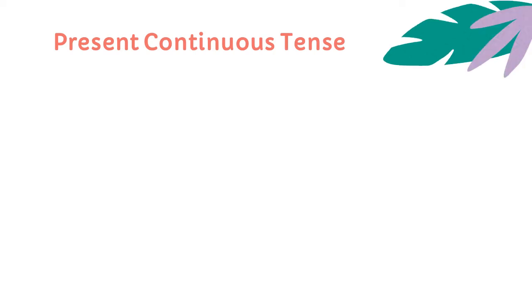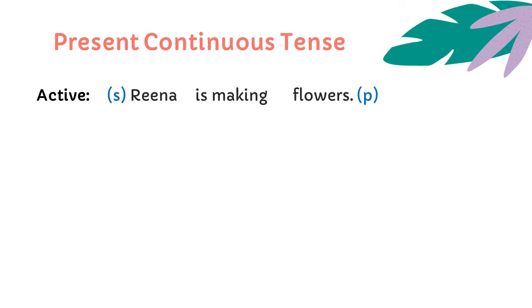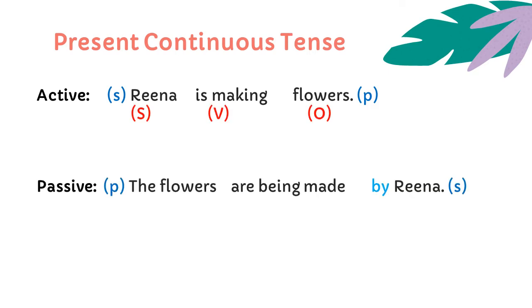Our next example is in present continuous tense with singular subject and plural object. Reena is making flowers. Here the subject Reena is singular and object is plural. It will be changed to the flowers are being made by Reena. Okay, so Reena will be changed to by Reena. Flowers will become the subject in the passive voice.